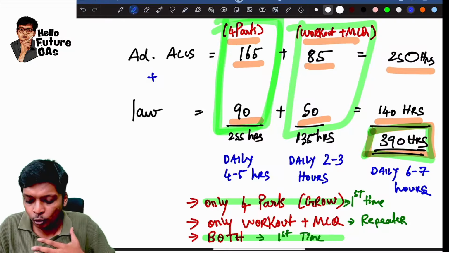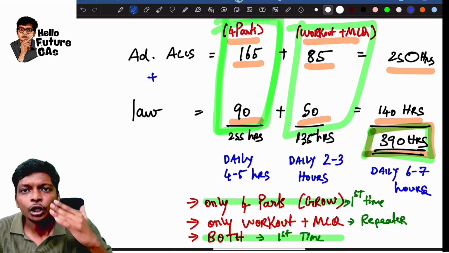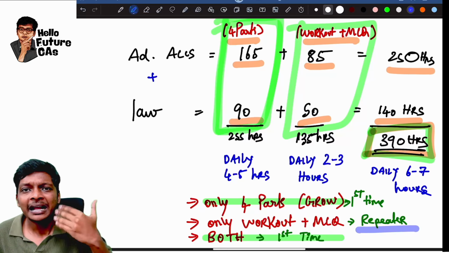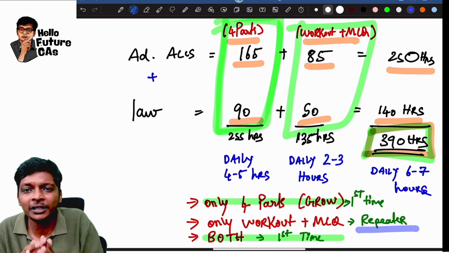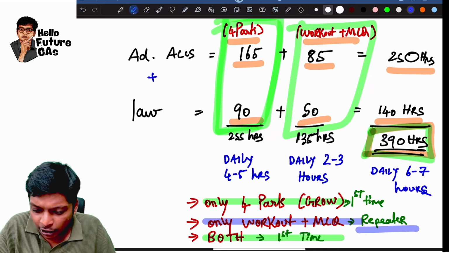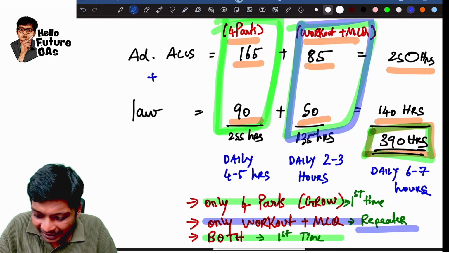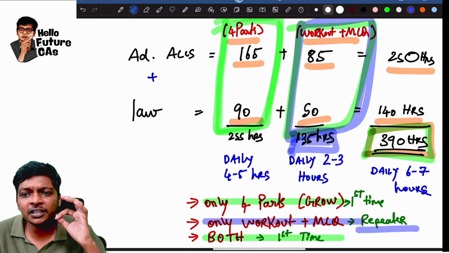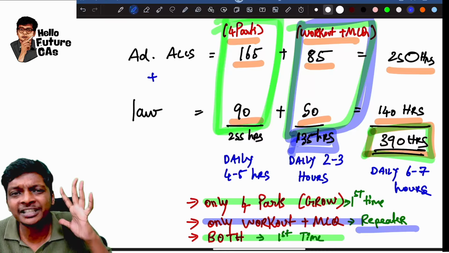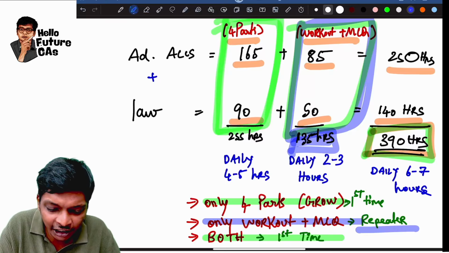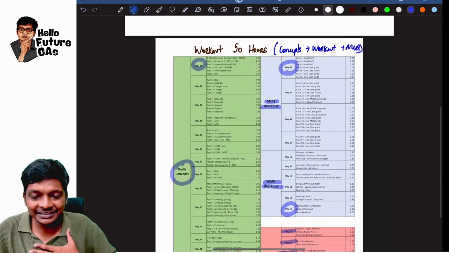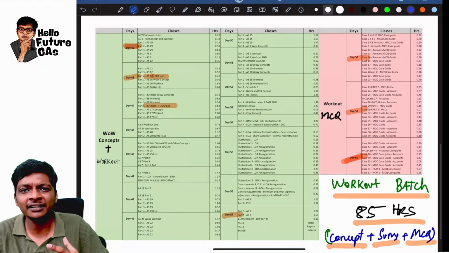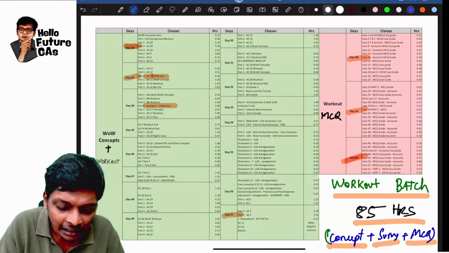If you are a student who already knows the subject, you just need revision. Let's say, sir, I've already attempted the exam. I wrote the exams. I have a few attempts. Then only workout and MCQ. Then this part alone, just 135 hours. 135 hours for both the subjects is sufficient. And the schedule for workout is over here. The second page, workout for law and workout for accounts is over here, where we only practice a lot of questions, guys.